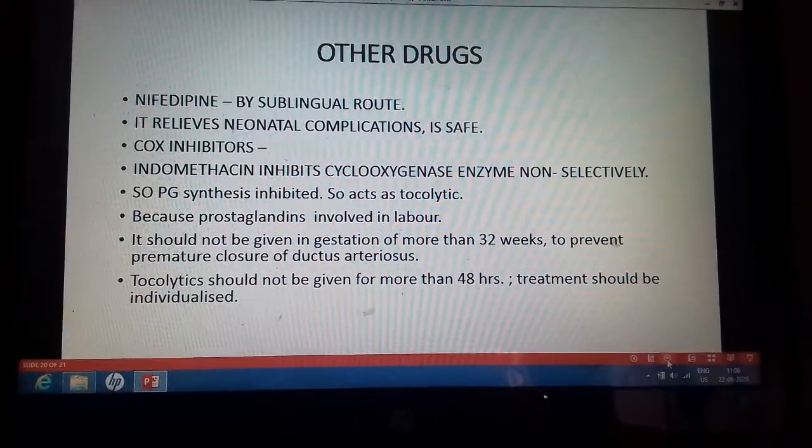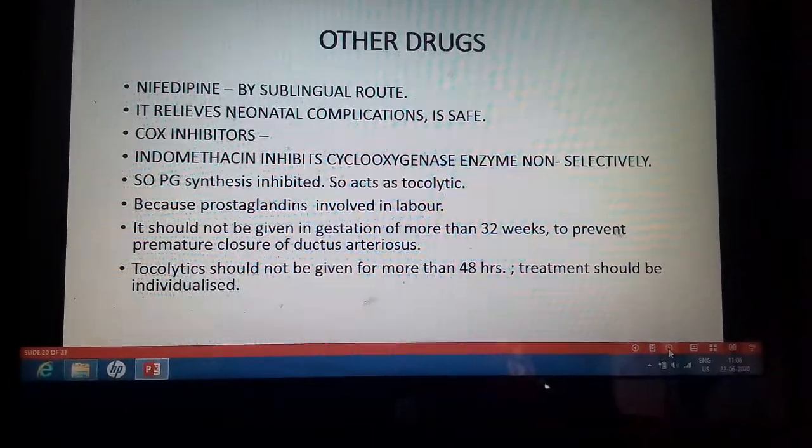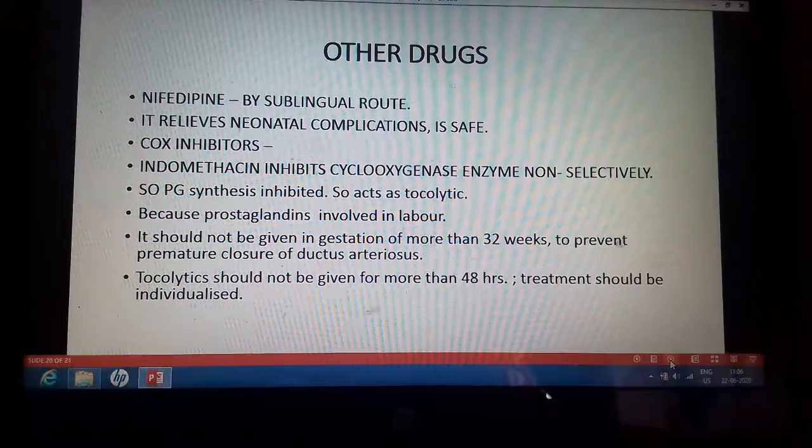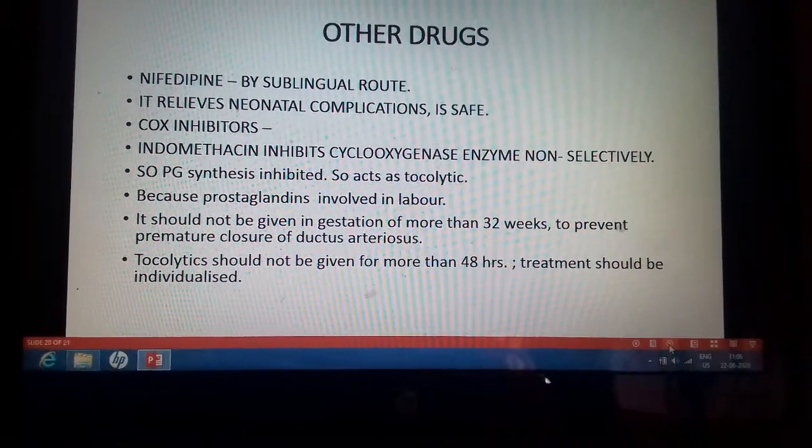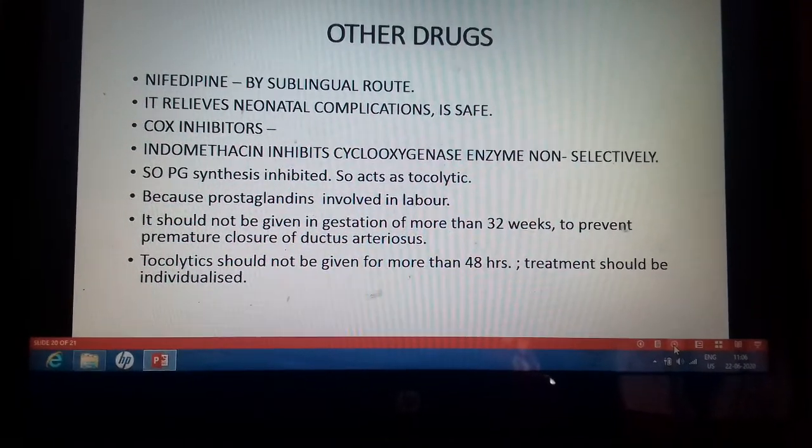Coming to the other drugs used as a tocolytic, these are nifedipine, which is given by the sublingual route. Nifedipine is quite safe. It relieves the neonatal complications and it is given by sublingual route.